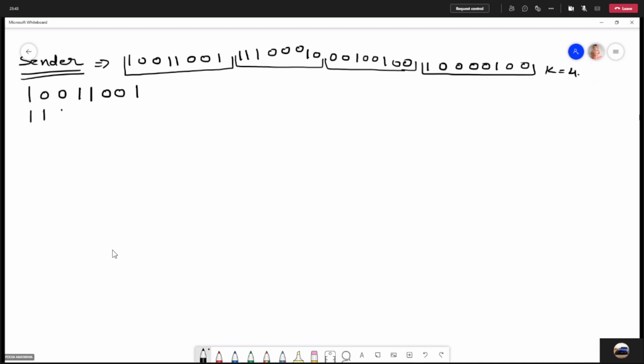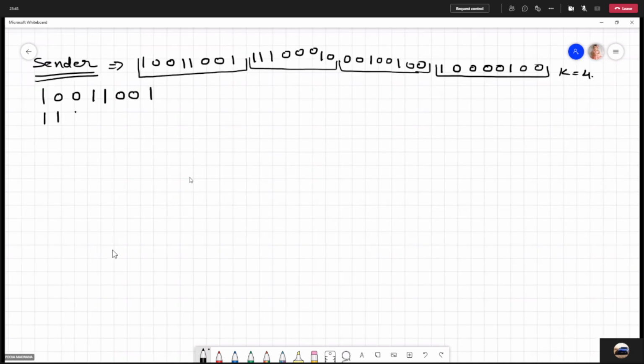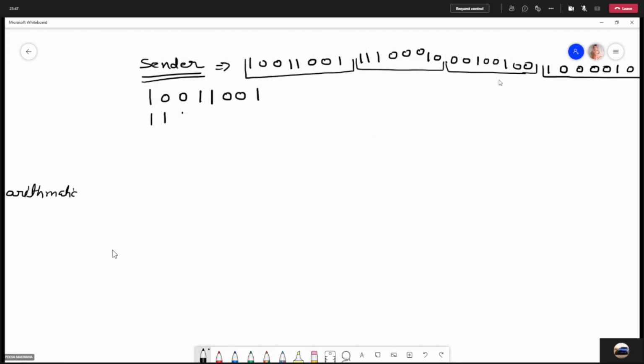Right? Now what we have to do? We have to add all the segments, right? So I'm writing the second segment over here, 1 1 1 0 0 0 1 and 0, and you have to simply add it, right, using ones complement arithmetic. So let me add this: 1, this will be 1, this will be 0 1 1 1 1, and this will be 0 and 1, right? So this is the carry.